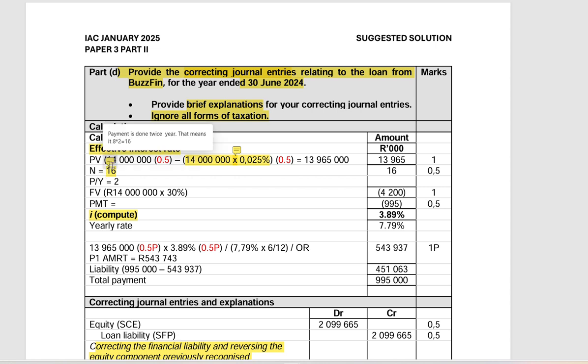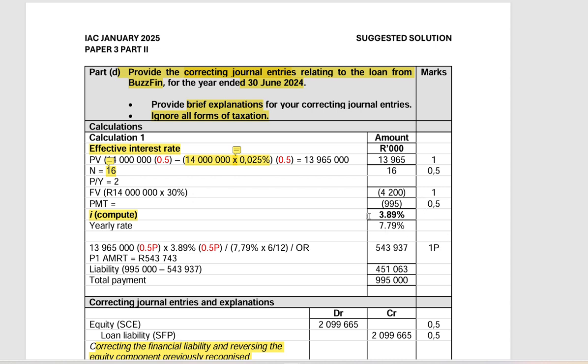And then when you move to N, because they said the payment is done twice a year, that means it's 8 times 2, which makes 16. And P/Y is 2. And then the future value is the 30% which we would need to convert into a variable number of shares. So the future value will be the 30% that will not be paid and will need to be paid in the form of 2% of TT shares.